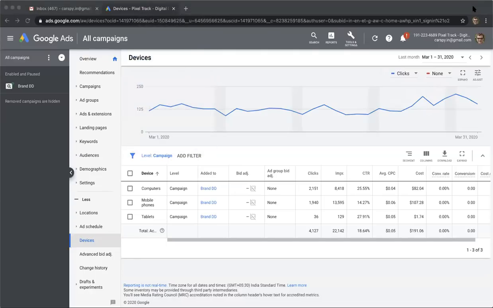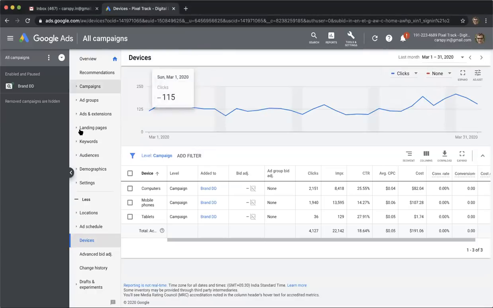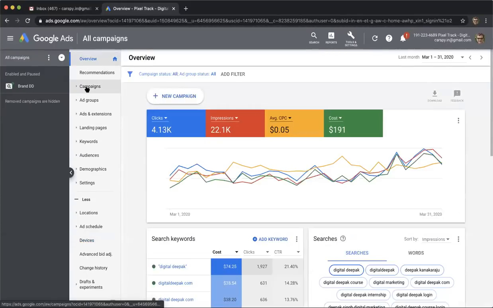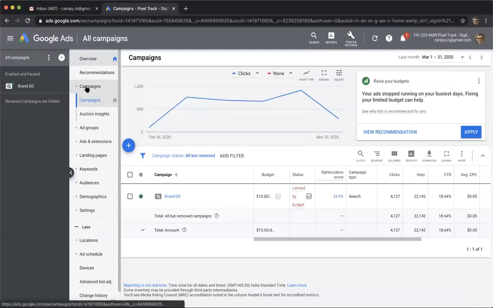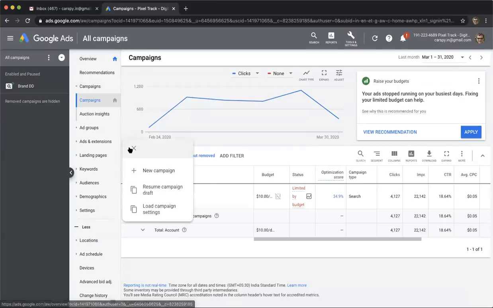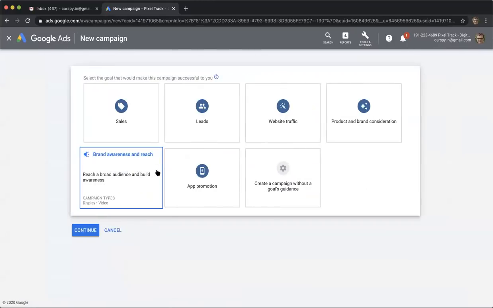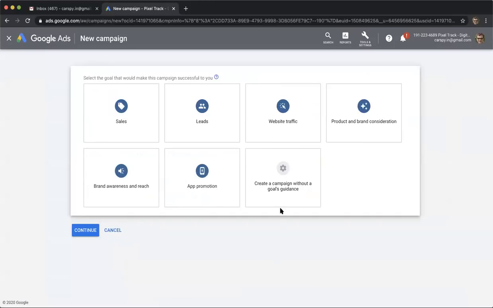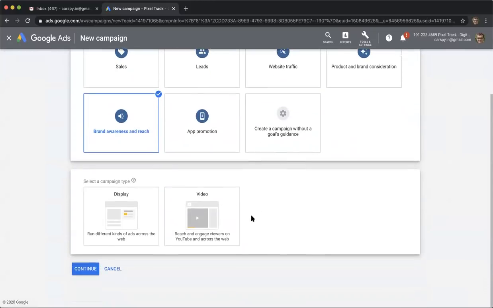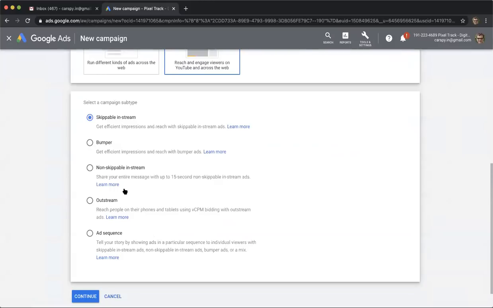So what I would like to show you now is how you can create a video ad campaign within Google Ads. Video ad campaigns are set up using YouTube, and within YouTube, you can boost certain videos. So if you go into campaigns and click plus, let's say I want to create a new campaign for brand awareness and reach, and I want to promote a video.